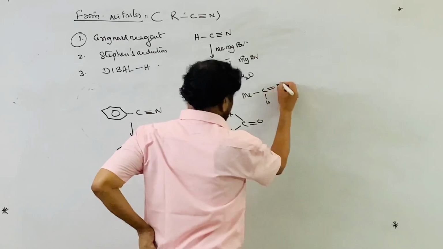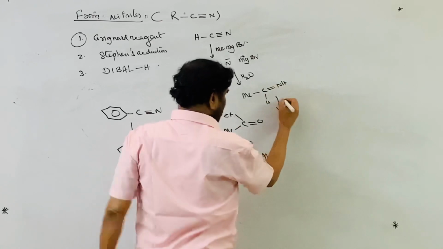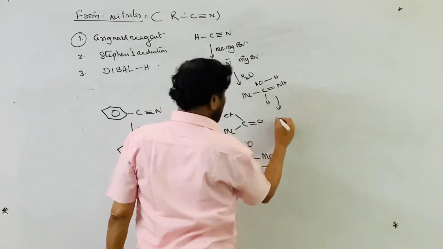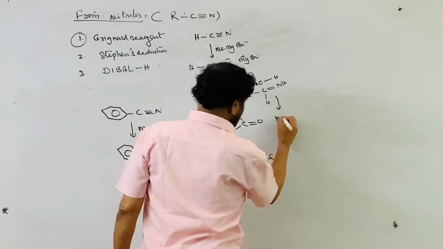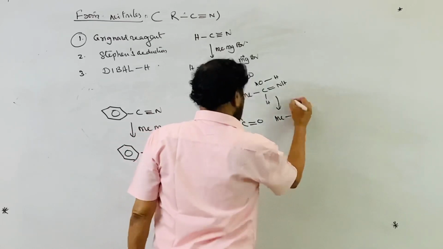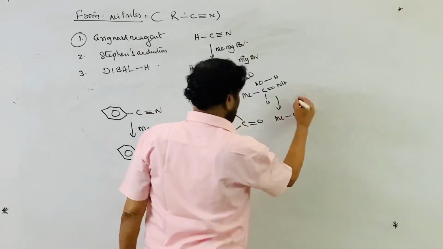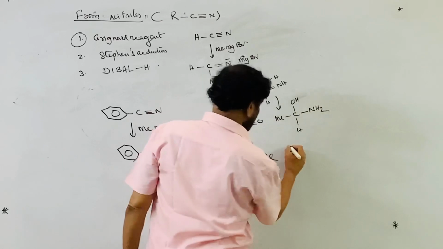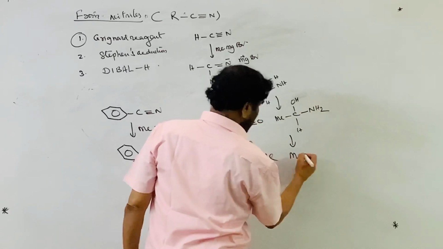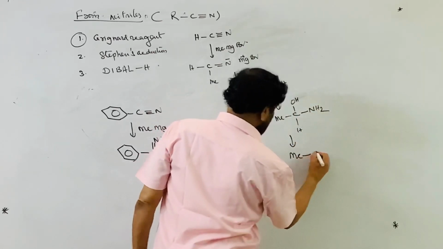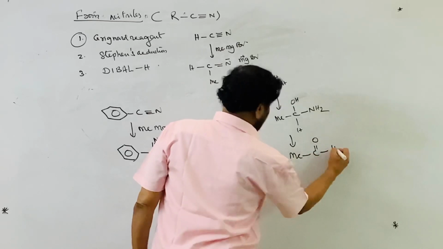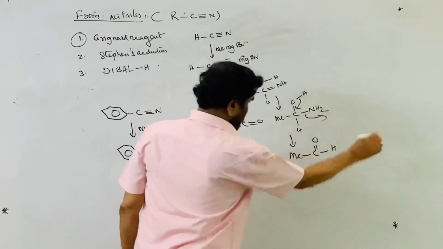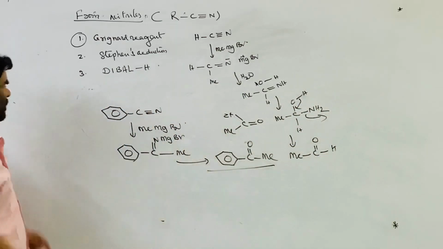On addition of water, OH goes here and H goes there, giving methyl CH(OH)NH2, which gives Me C double bond O H. Ammonia is liberated and the aldehyde is produced.